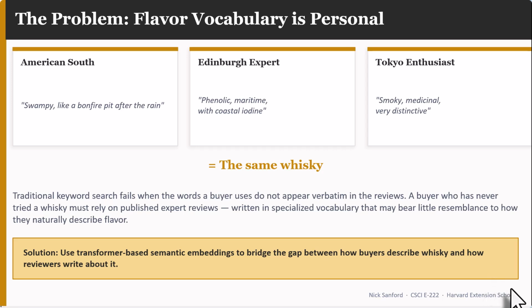Here's an example of what I just talked about. I apologize for reading from the slide. You could have someone from the South who would call it swampy like a bonfire pit after the rain. You can have an expert somewhere who's had 1,000 whiskeys in their life that says phenolic maritime with coastal iodine. Or you can have someone in a different part of the world who calls it smoky medicinal, very distinctive. All three of those are describing the exact same whiskey.